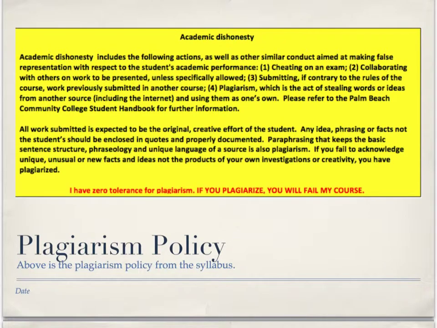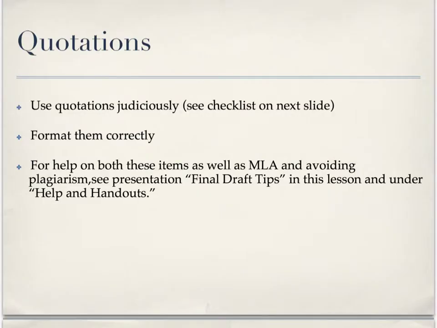Here's the policy on academic dishonesty from our syllabus. You can read over this if you need to read over it again. Again, it's in the syllabus. I'm not going to go over it in great detail here because we've gone over it before. It's in the syllabus, and it's also in the PDF version of this video lesson that I've put in Lesson 15. For using quotations judiciously, this says see the checklist on next slide. Make sure you format them correctly. But I've put all this information under Final Draft Tips. That's a PowerPoint and PDF that's in this lesson, and the same information is also under Help and Handouts.